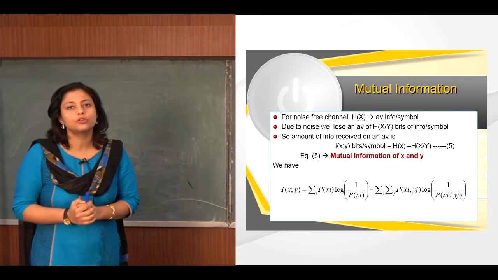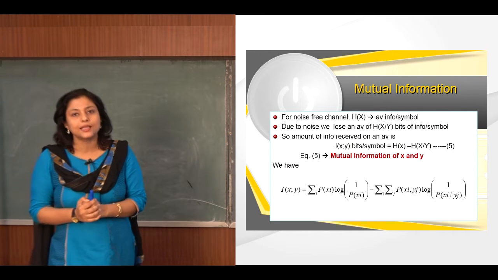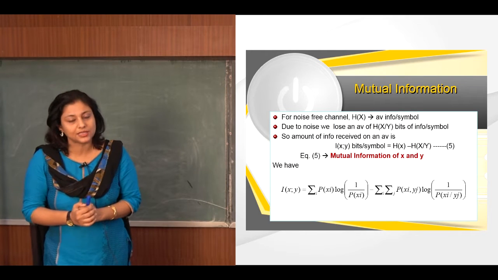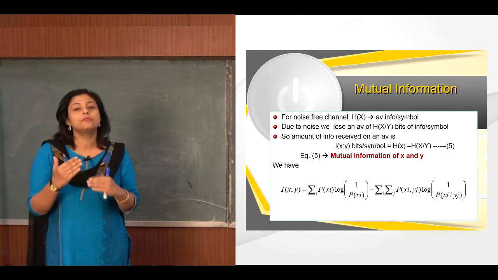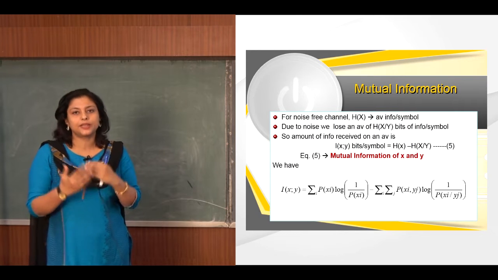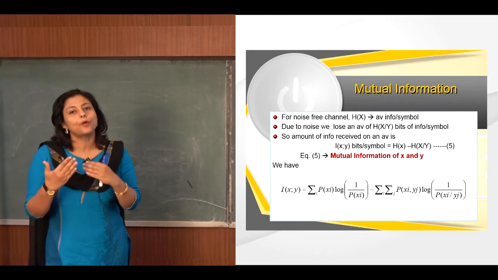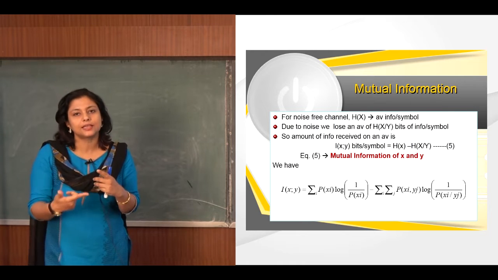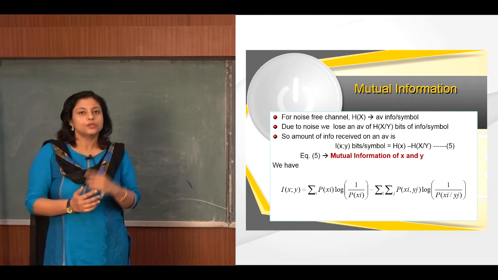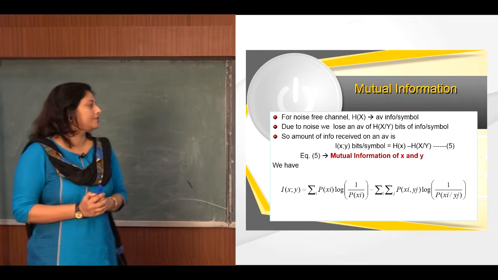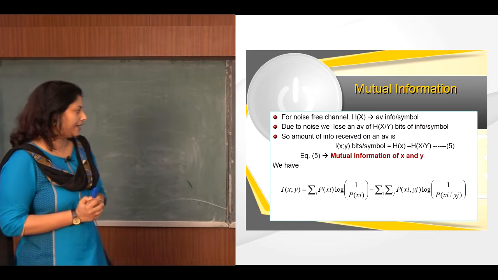Previously we talked about the information of x when we considered only the probability of transmission of x, and what is the information content when we transmit x. Now we have to consider the noise and think what is the probability that we have transmitted x and we are receiving y. So that is the reason we are calling equation 5 the mutual information of x and y.